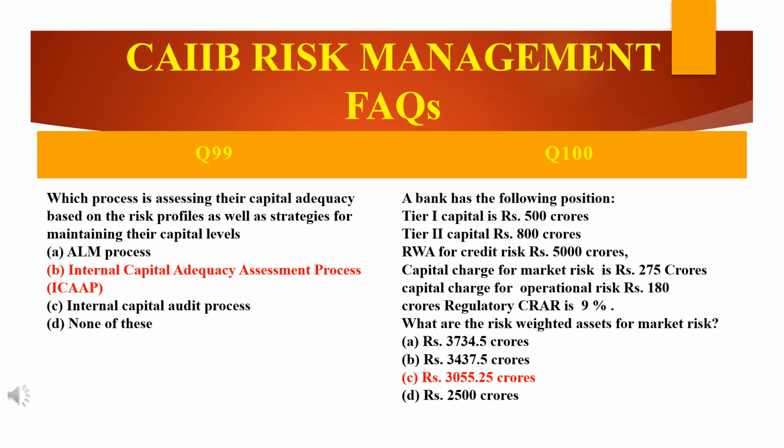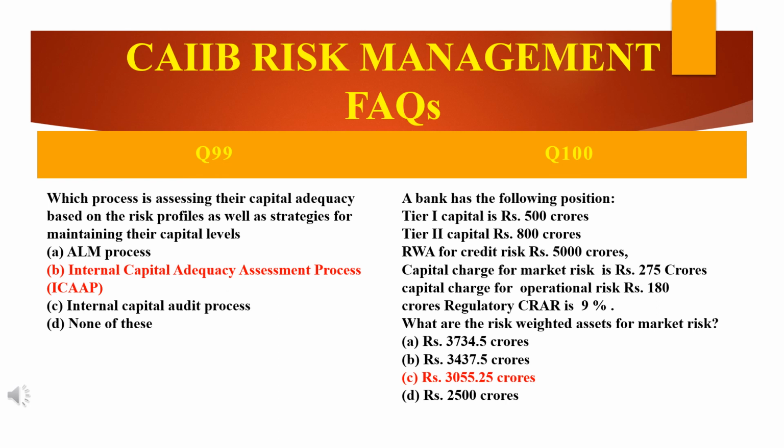This is a process for assessing capital adequacy based on risk profiles, as well as strategies for maintaining capital levels by the bank.